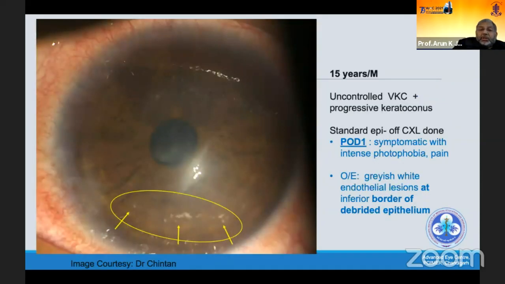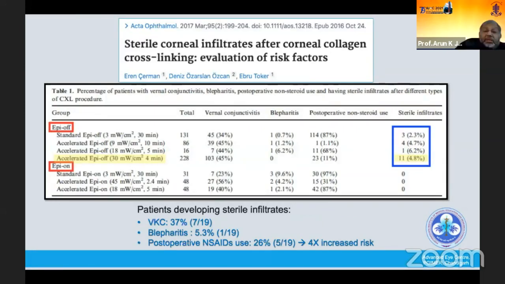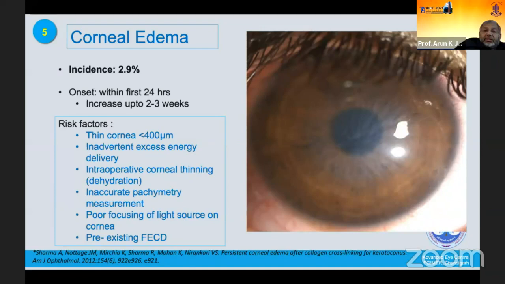This is another patient presenting with a peripheral infiltrate, and this study has highlighted the various risk factors for sterile corneal infiltrates. The most important risk factors are VKC, uncontrolled blepharitis, and, as we have already highlighted, the use of non-steroidal anti-inflammatory drugs. And corneal edema is one of the most important and vision-threatening complications of the C3R, and usually starts within 24 hours and may increase up to 2 to 3 weeks and may not resolve.